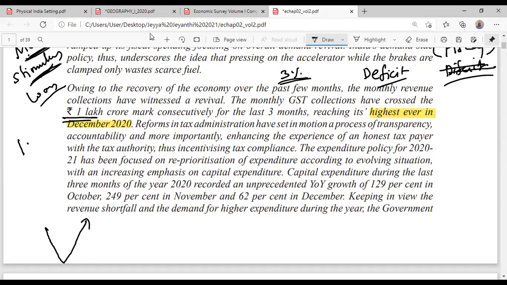During this period, government came with something called reforms in the tax administration. They introduced something called faceless tax collection. The scheme we have to study; it is coming in this chapter itself. Faceless tax collection. Then the expenditure policy of 2021 has focused on capital expenditure.